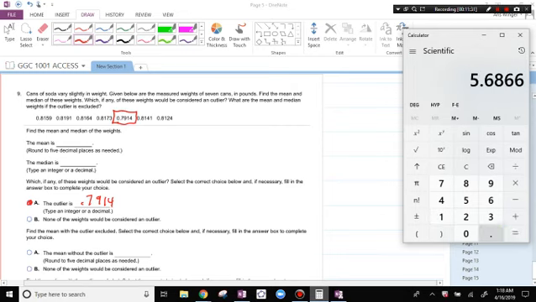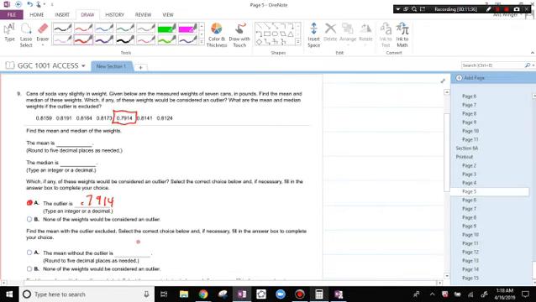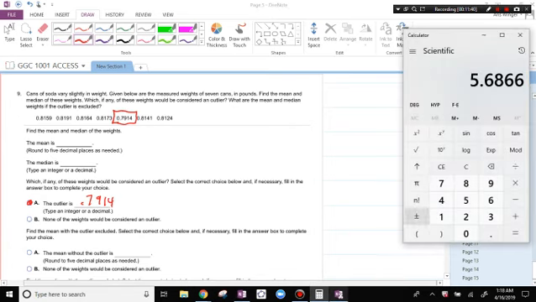And then we're going to divide by, looks like there are 7 numbers, 1, 2, 3, 4, 5, 6, 7. So we're going to divide this by 7. Divided by 7 is 0.8124. Oh, it's at 5 decimal places, 0.81237.